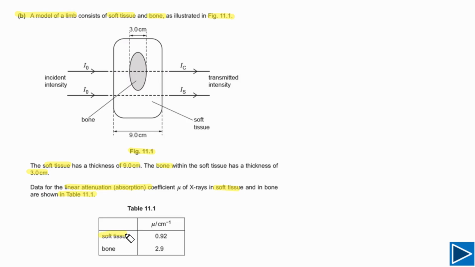For soft tissue, this is 0.92 per centimeter, and the value of mu for bone is 2.9 per centimeter. As you can see here, the value of mu is greater. It means that bones are very good at absorbing X-rays. So that is also a very important point you need to understand.